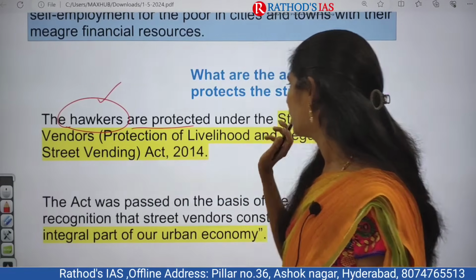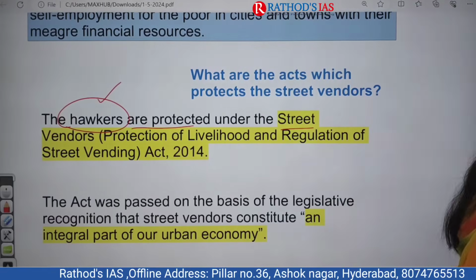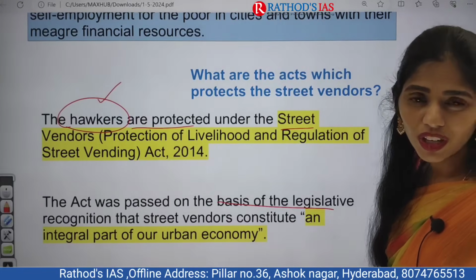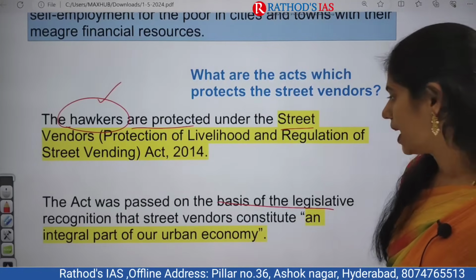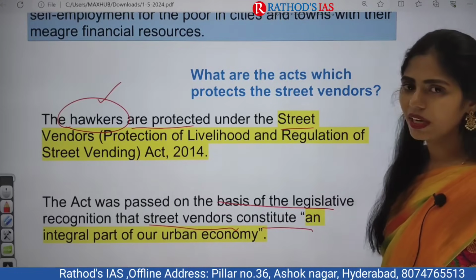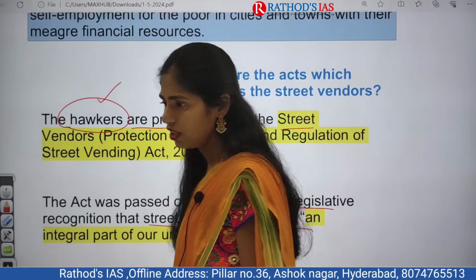Hawkers are protected under the Street Vendors Protection of Livelihood and Regulation of Street Vending Act of 2014, which was passed on the basis of legislative recognition. What is this legislative recognition? It says that street vendors constitute an integral part of our urban economy. In the urban economy, those people play a very important role.